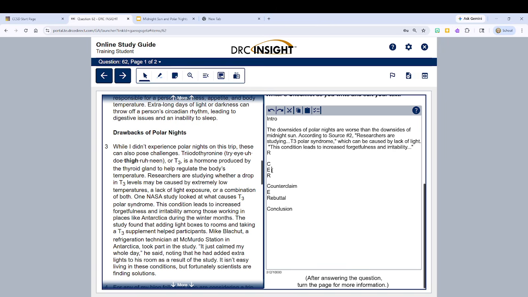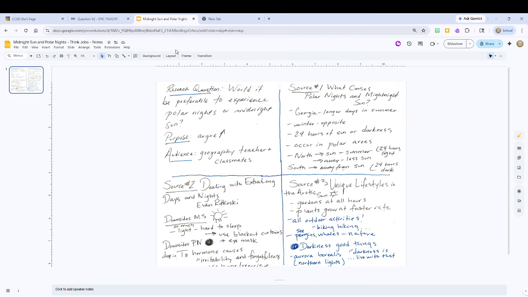Let's think about what our second body paragraph is going to be all about, just so we know that we're using our time wisely and we have a plan. So this second one, if we look back at our notes, we can talk about all the great activities there are to do in 24-hour sun.